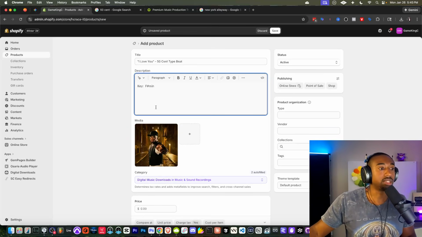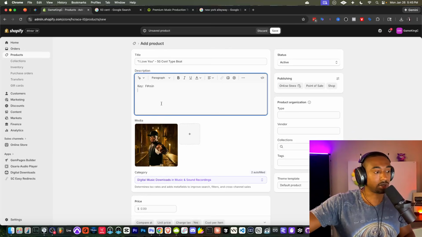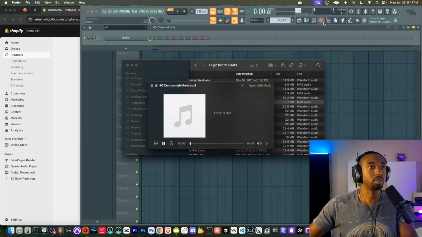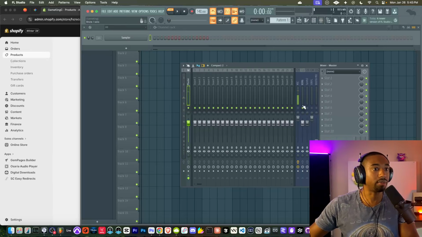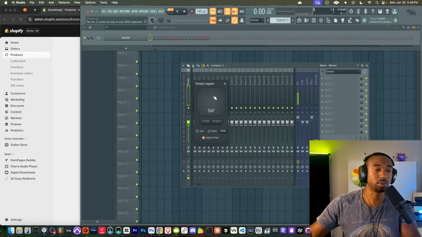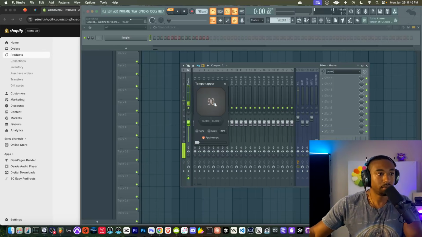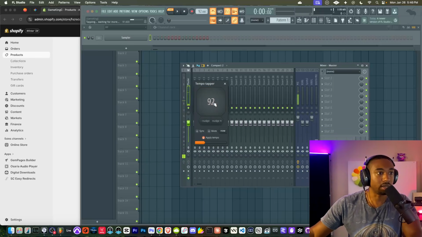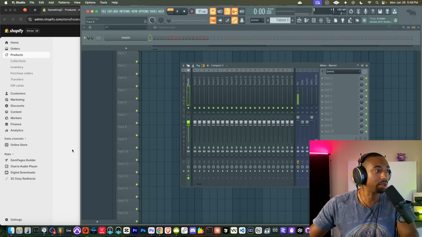Okay, next we need the BPM. So I'm going to open up FL Studio to do this here. So in FL Studio, we can right click the tempo and tap it out. So this is what I use. So somewhere around 91, if I had to guess. So it's definitely 91 BPM.